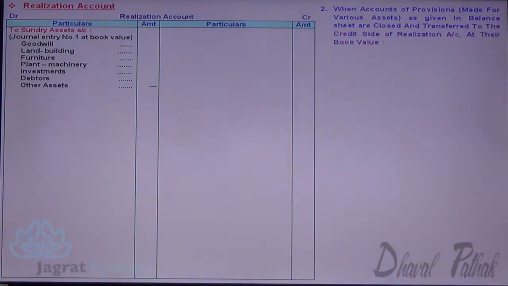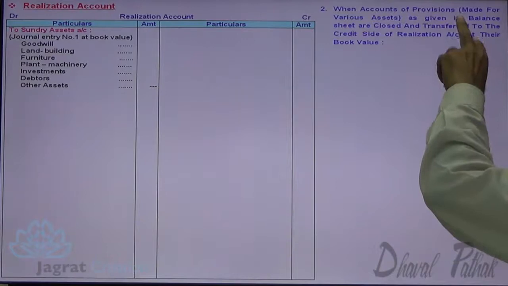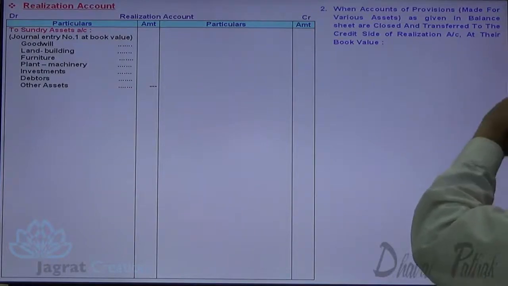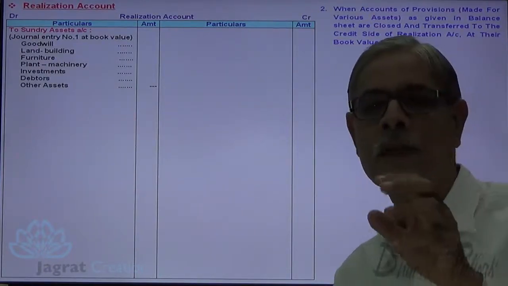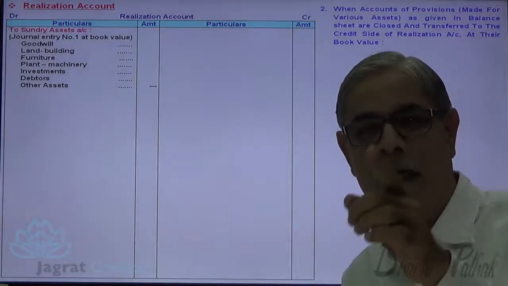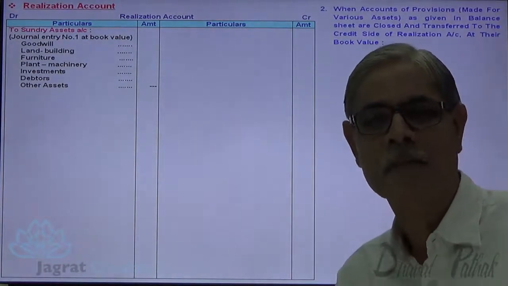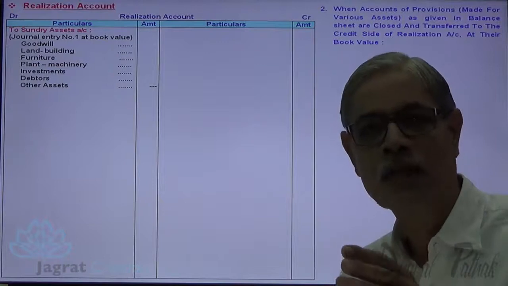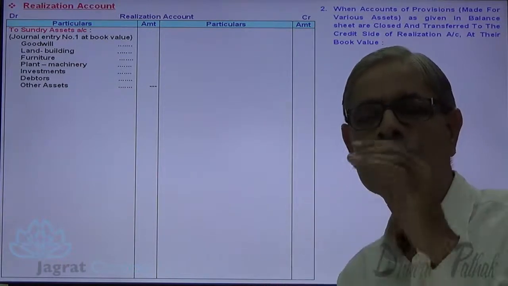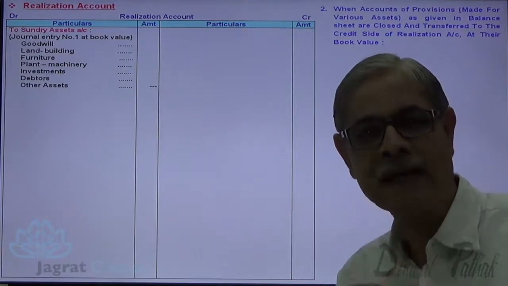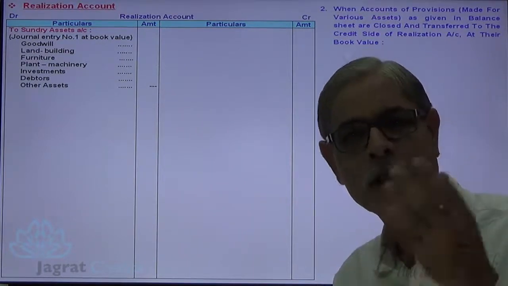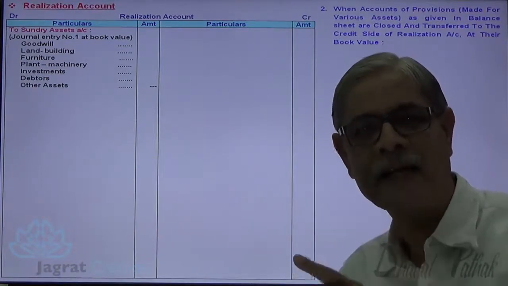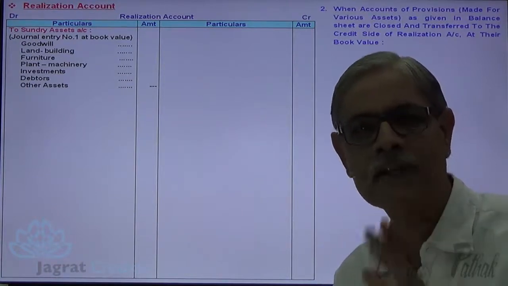When accounts of provisions as given in the balance sheet are closed and transferred to the credit side of realization account at the book value. Now the assets are there. There are provisions against assets just like bad debt reserve, investment fluctuation fund. All those provisions against the asset are also transferred to the realization account. The provision against asset holds a credit balance and those credit balances are to be closed and transferred to realization account. So realization account gets credited for such provisions against asset.